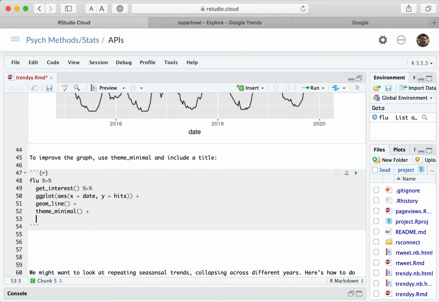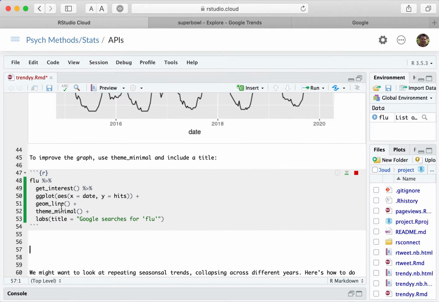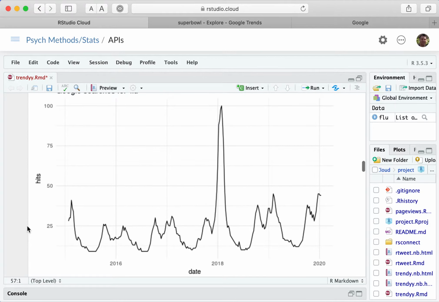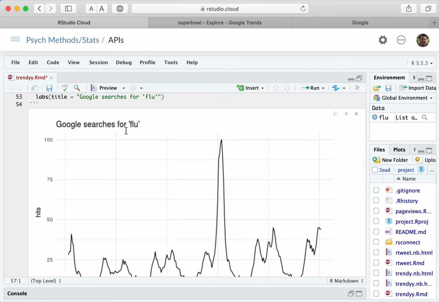And another plus sign, and then I think it's labs, like labels, title equals, and then I'm going to say Google searches for, using single quotes, 'flu'. And I think that should do it. Okay, so that gets rid of the gray background. I think the white looks a little nicer, and it puts the title up there.